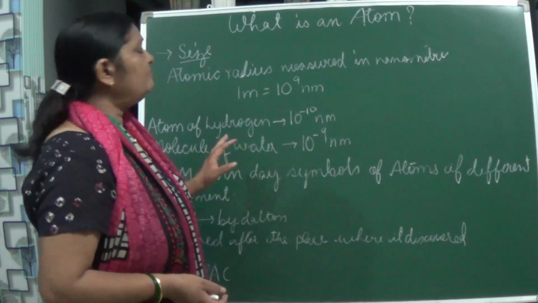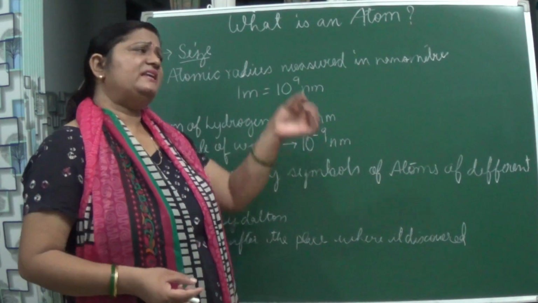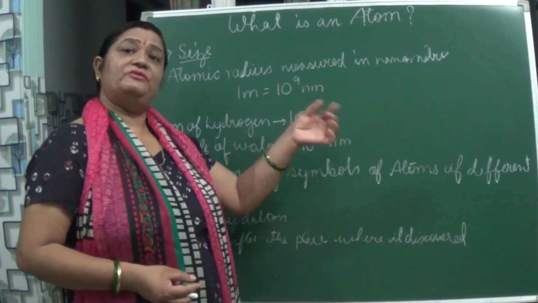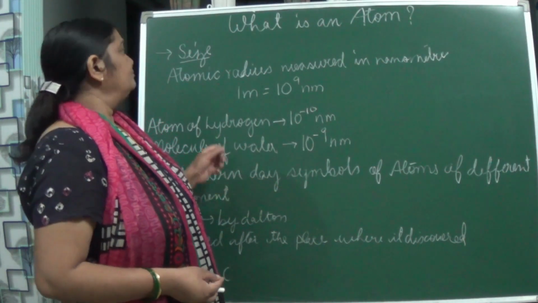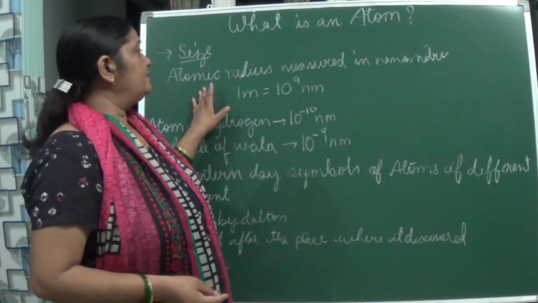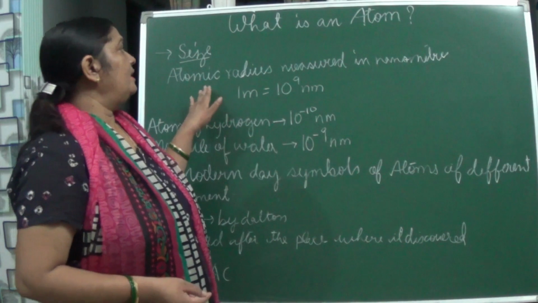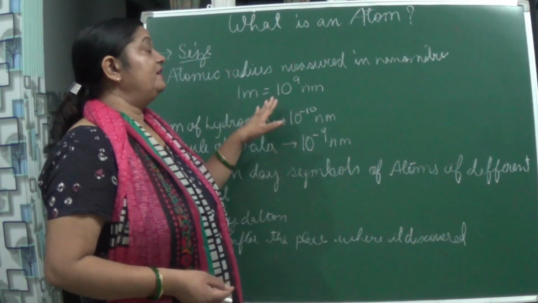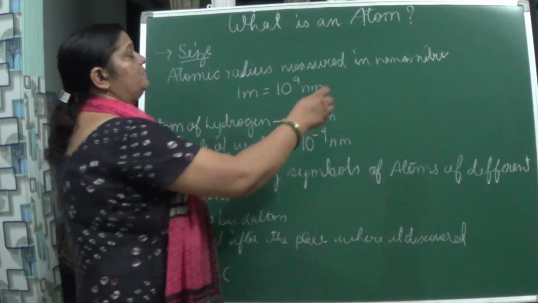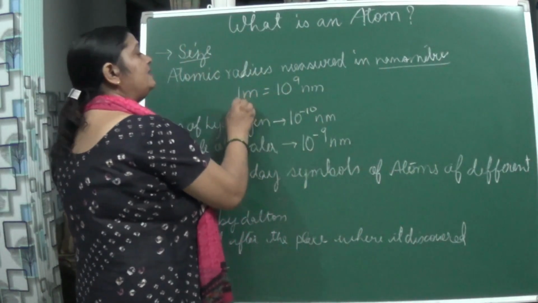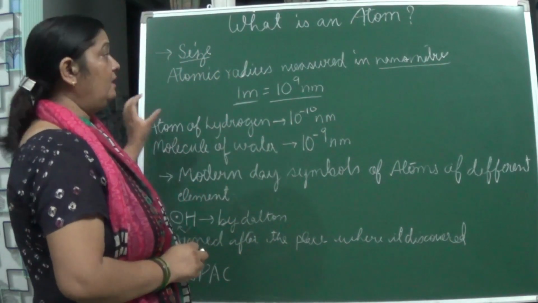Okay, so when we are talking about the size of this atom, will it be big? We are seeing that it is the last part of a matter which cannot be divided. So now, it will be very small, isn't it? So when we take out the size of this atom, we take out the atomic radius of this atom and it is measured in nanometers. So what is this nanometer? Actually, 1 meter is equal to 10 to the power 9 nanometers, which is a big term.